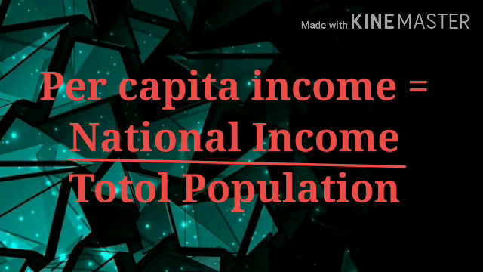Understood? The next, per capita income. What is per capita income? Per capita income is the income per head of the population. Per capita income is calculated by dividing national income by population. Per capita income equals national income divided by population. All of you understand?